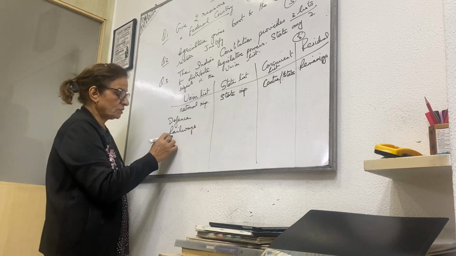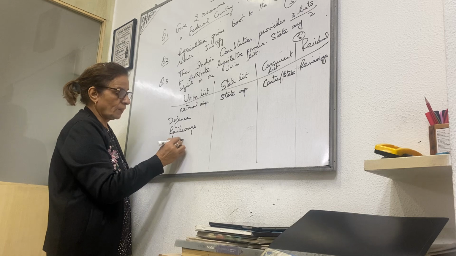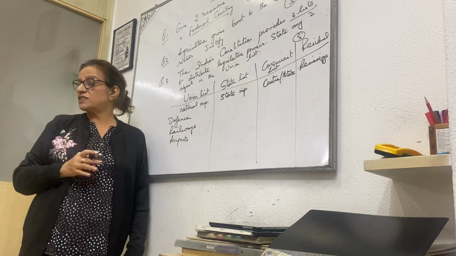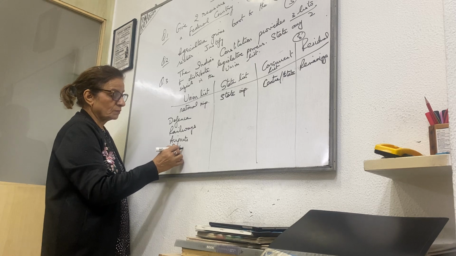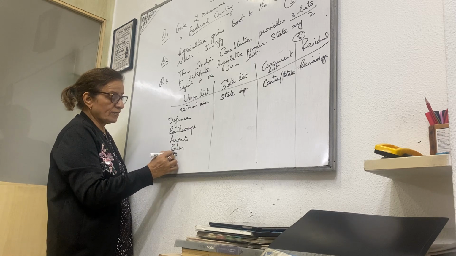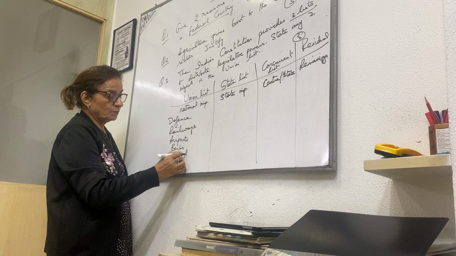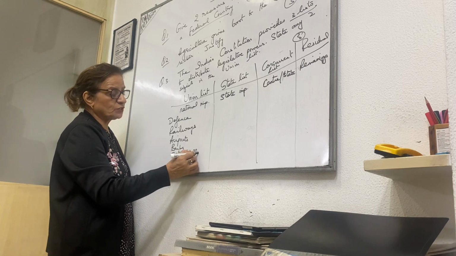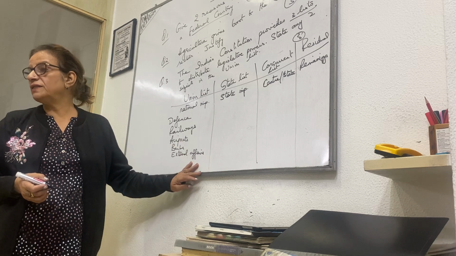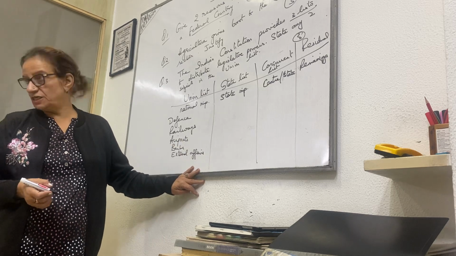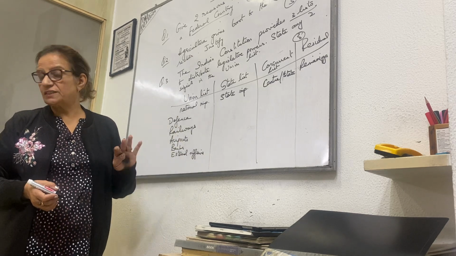Okay. Airports. So they are of national importance. Okay, banks, then external affairs. So all these which are of national importance are included in the union list.